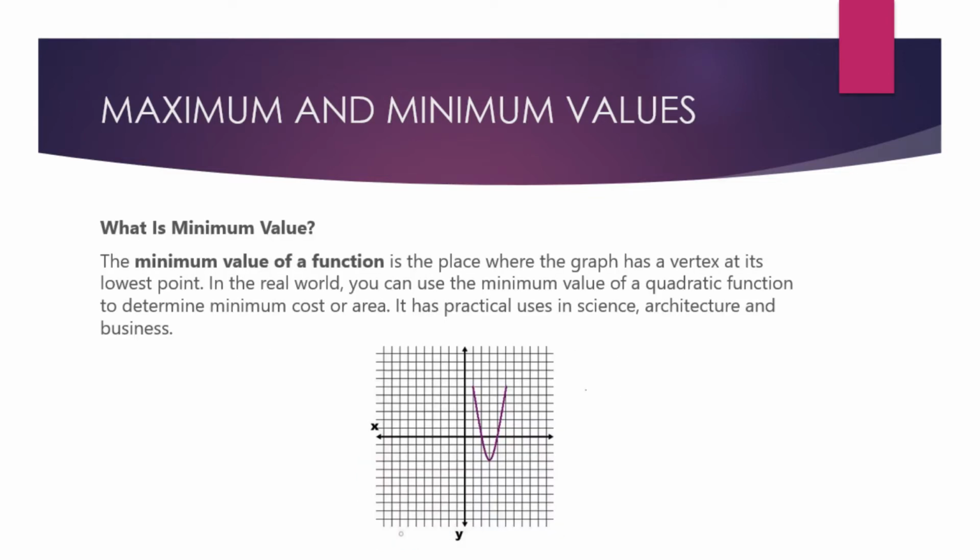What is minimum value? The minimum value of a function is the place where the graph has a vertex at its lowest point. For example, we have a function y is equal to f of x, and this curve is obtained according to this function.